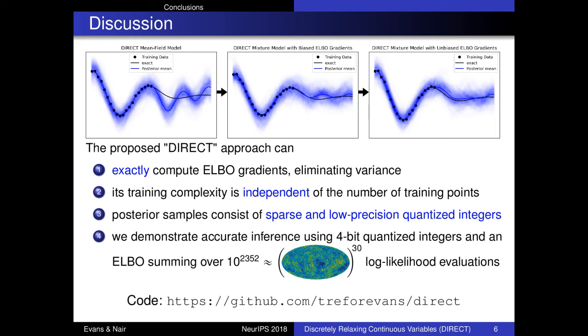Our studies demonstrate accurate inference using variables discretized as extremely low-precision 4-bit quantized integers, and we train on datasets with over 2 million points in just seconds, even though the ELBO computations require a number of log likelihood evaluations equal to the number of atoms in the universe raised to the power of 30. We demonstrate the direct approach both for mean field variational inference as well as for unfactorized variational distributions.